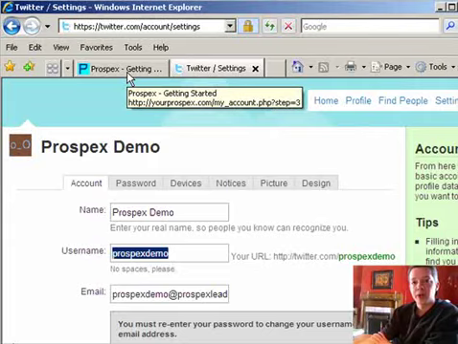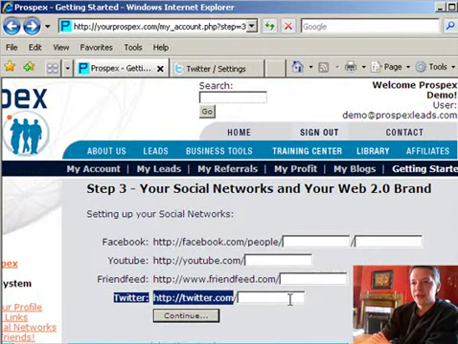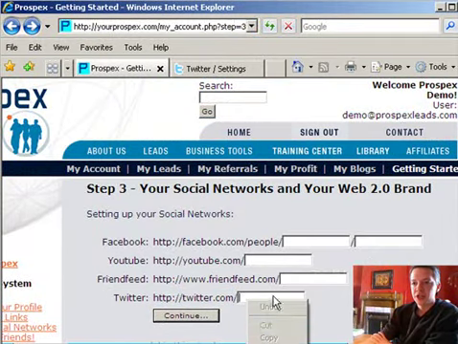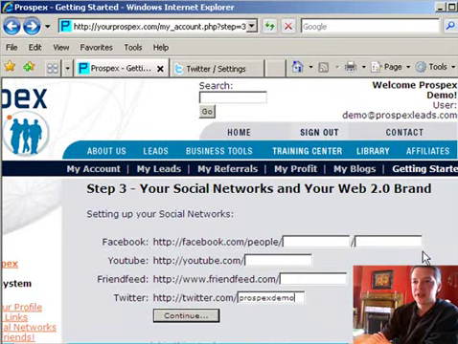I want you to go back into your Prospex system. And right here where it says twitter.com/, I want you to paste that right there. And once you've done this for these four, or if you just want to do Twitter, that's fine, or just one at a time if you like, just press the continue button here, and Prospex will save that information for you, and you can proceed to the next step.